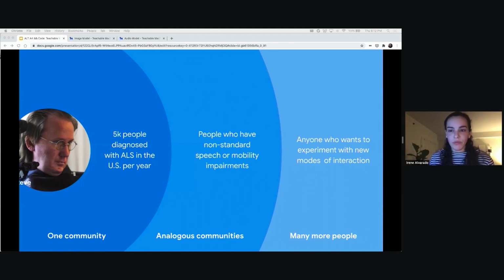And then finally, the tool ended up being useful in a lot of analogous communities. Once we launched it publicly, we saw a lot of uses outside of accessibility. So I wanted to show you a few of my favorite ones today.